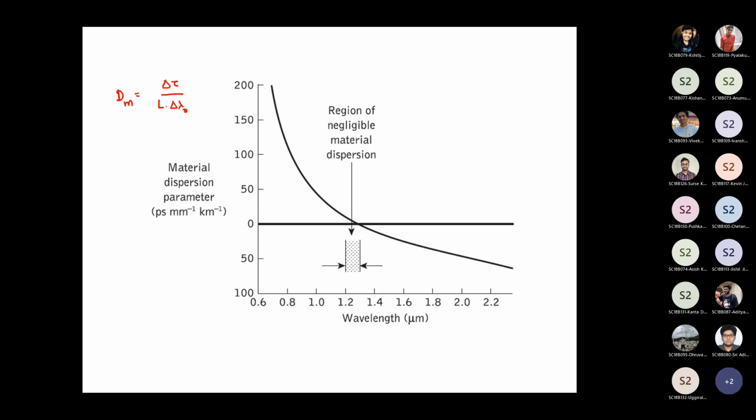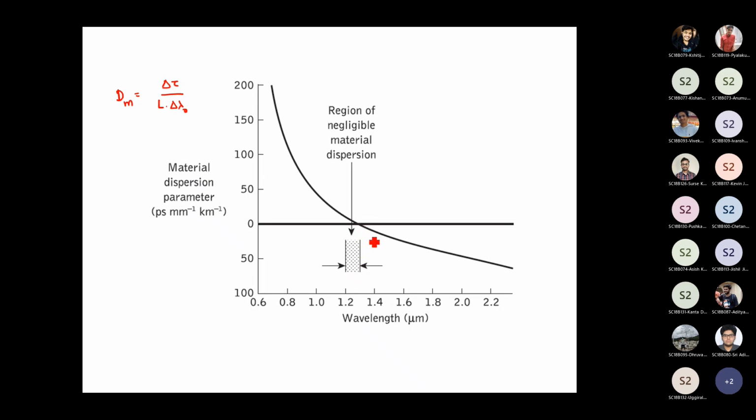Now, for a classical silica optical fiber, if I plot this parameter dm, this parameter is going to decide the delay in the arrival of pulses. So if I plot this material dispersion parameter as a function of wavelength, you would see that at a particular wavelength range, somewhere close to 1.3 micron, there is a particular window where the dispersion is the least. You have almost zero dispersion.